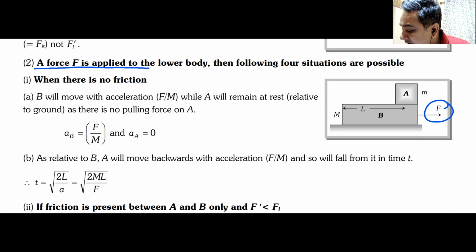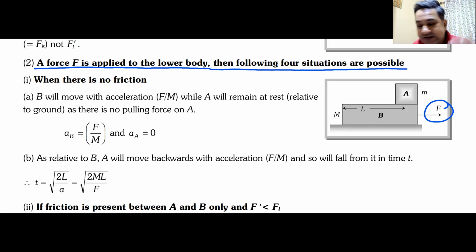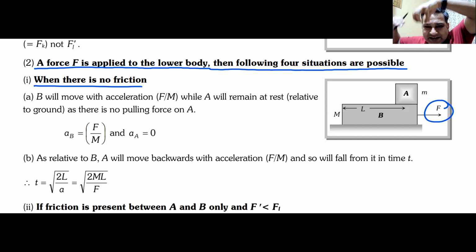Force F is applied to the lower body, the bottom body. Then the following four situations are possible. Number 1, there is no friction anywhere. If there is no friction anywhere, what will happen? Force is only applied on block B. Block B will start to move. Block A is kept on top of it. It cannot move. No force is there. Block B will slide and block A will fall down. Yes or no?